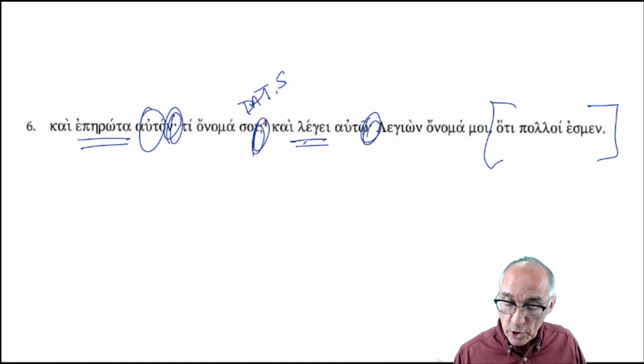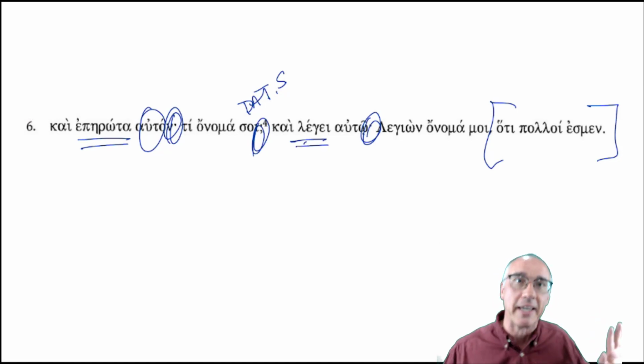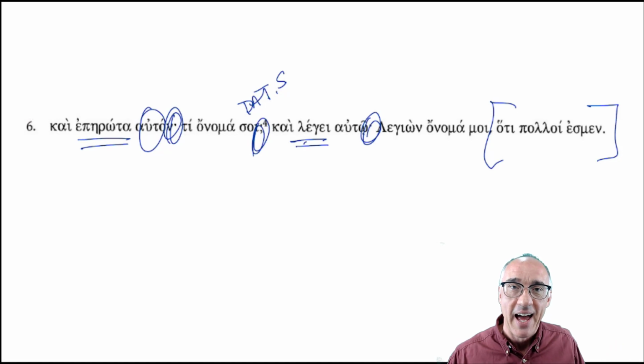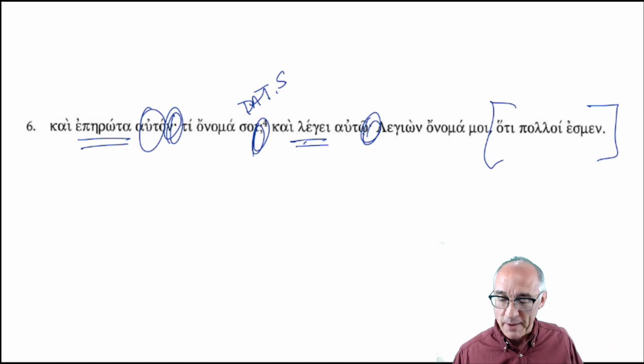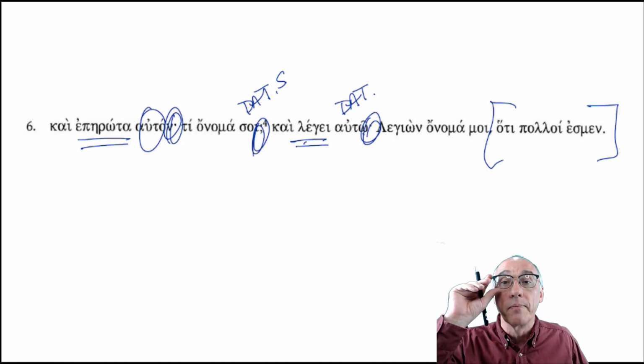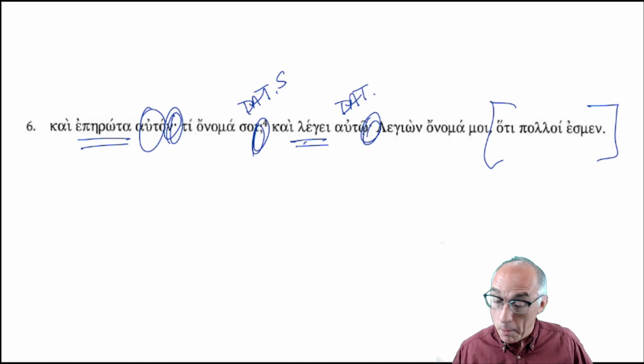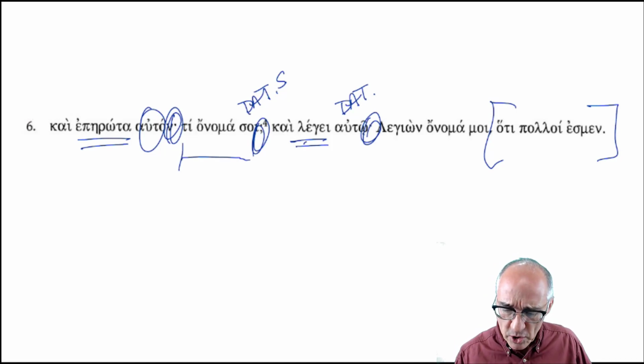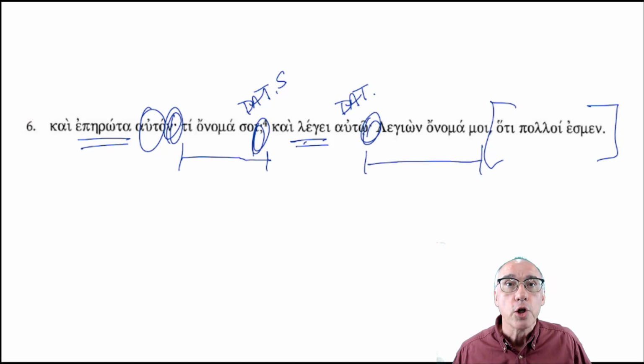Lege, accusative. Forgetting analyzing it. I get ahead of myself. I know that. Dative here. And no surprise seeing the dative with the verb of saying. Again, slightly jumping ahead, but at this point, sometimes you recognize verbs. That's fine. Legion onoma moi. Sorry. There's a parallelism, isn't there? We have ti onoma soi. Legion onoma moi.